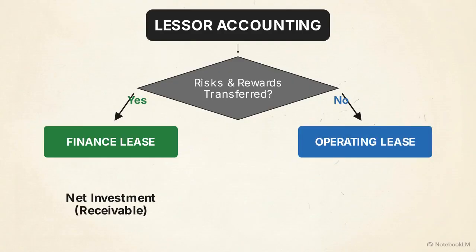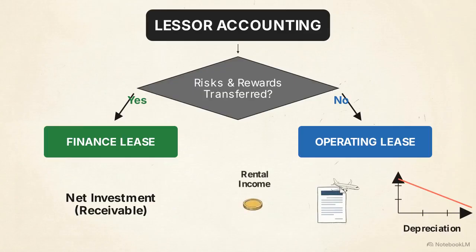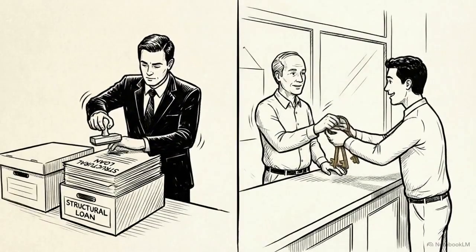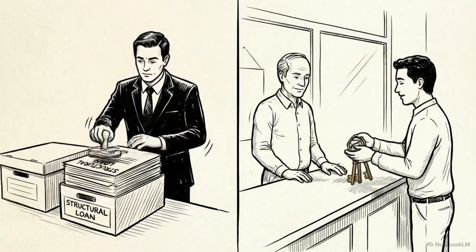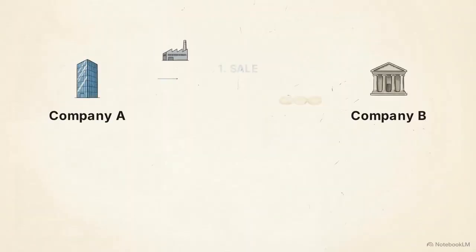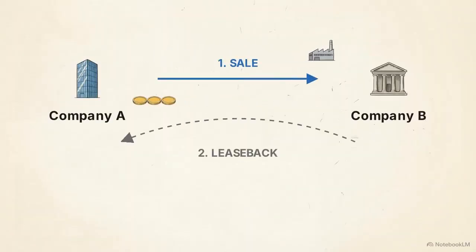If the risks are retained by the lessor, it is an operating lease. The lessor keeps the asset on their balance sheet, depreciates it, and records rental income over time. This dual model persists for lessors because it reflects the economic difference between acting as a financier and acting as a traditional landlord.